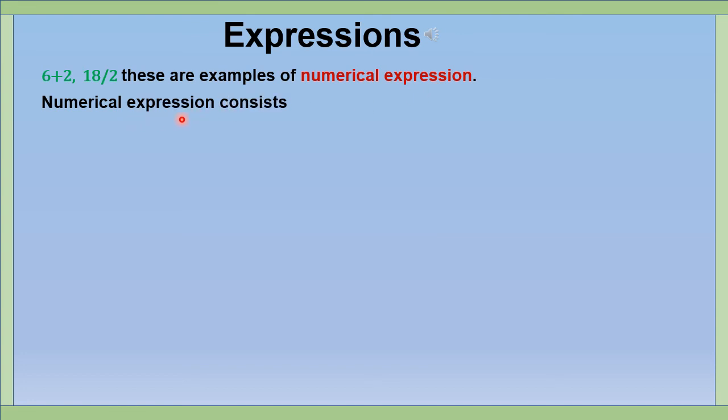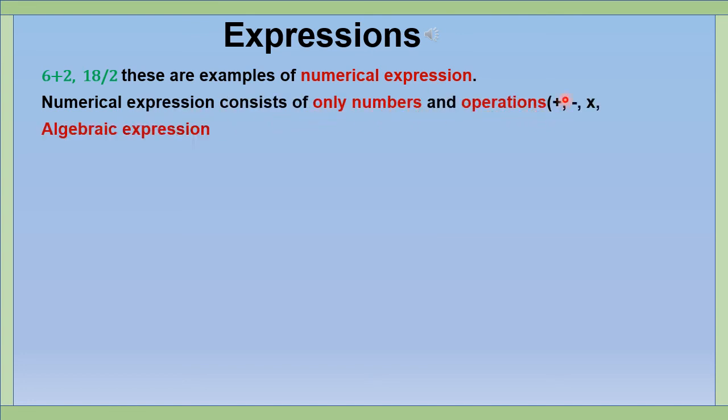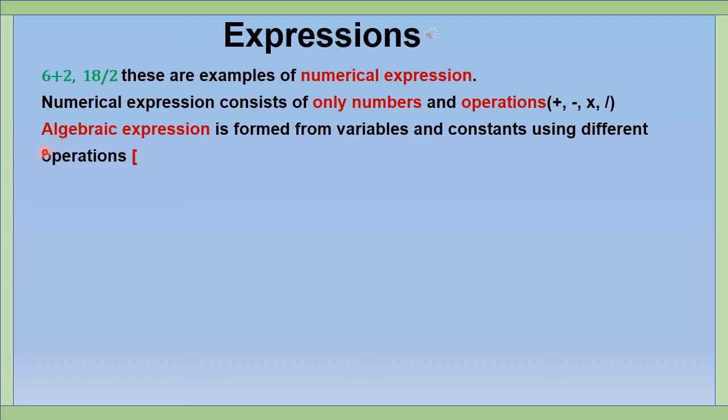Expressions. What are expressions? For example, 6 plus 2, 18 divided by 2. These are examples of numerical expressions. A numerical expression consists of only numbers and operations. An algebraic expression is formed from variables and constants using different operations like addition, subtraction, multiplication, division.